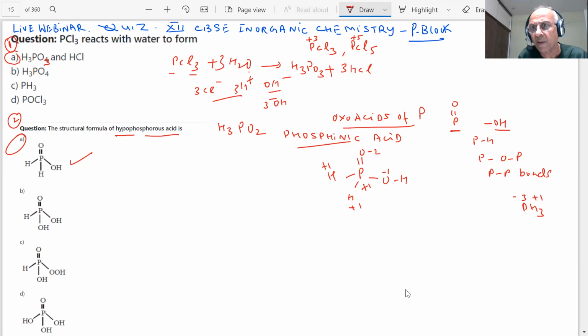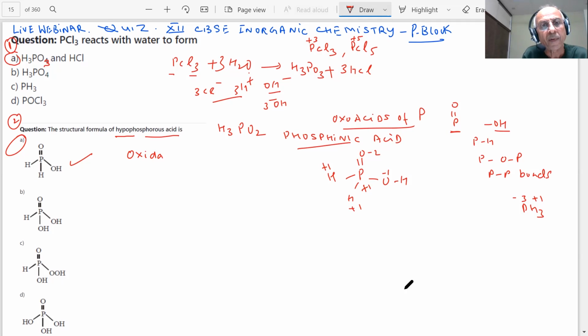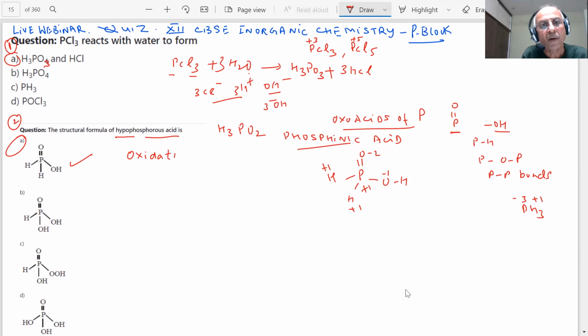There is no charge on the molecule as such, so it has to balance to 0. Questions are put in many ways, that's why we are doing more work than what is the question.